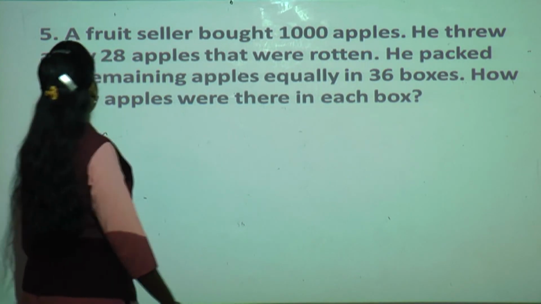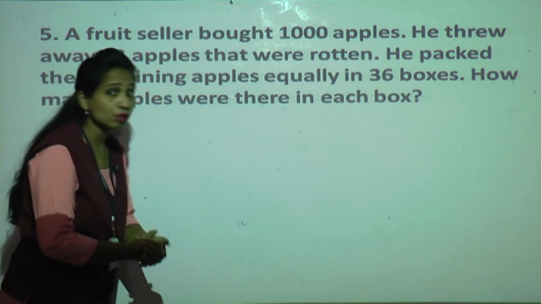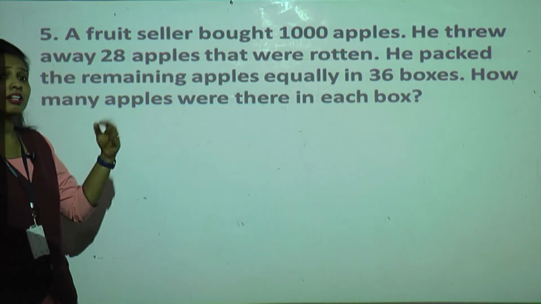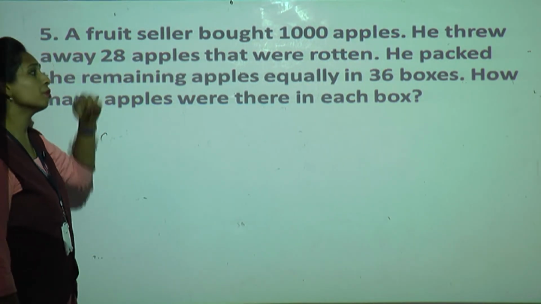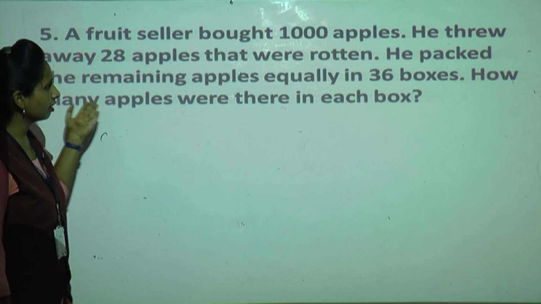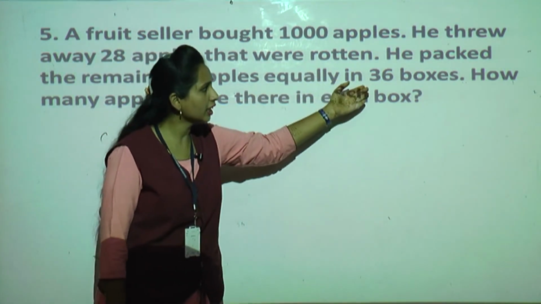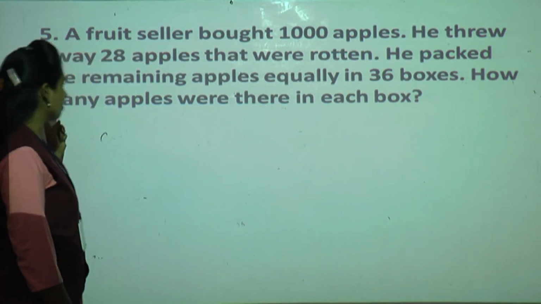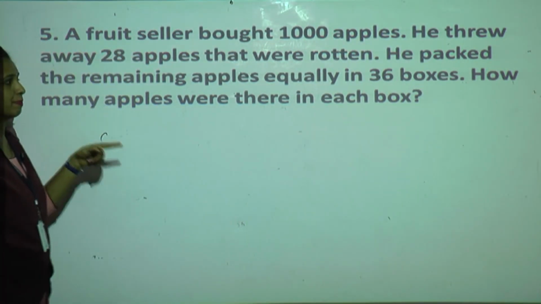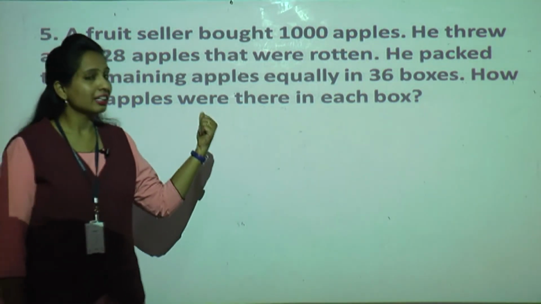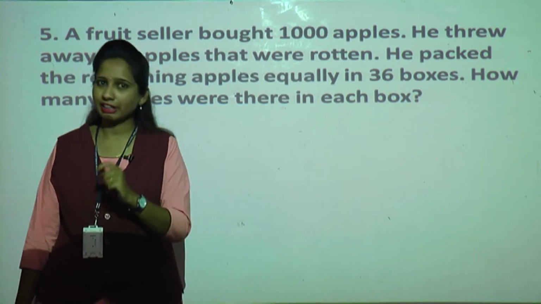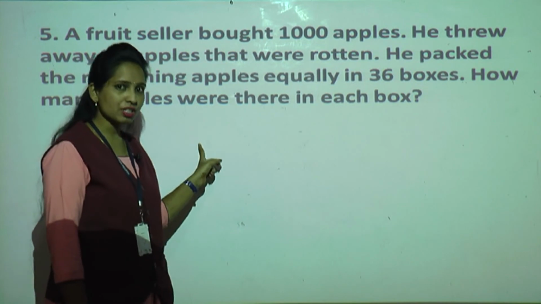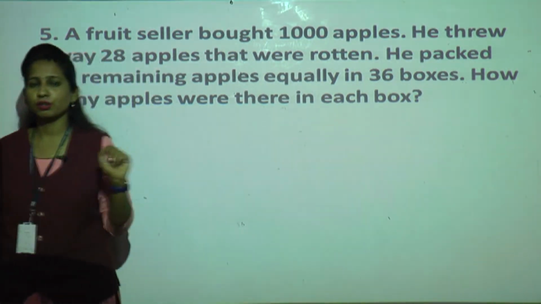Then he packed the remaining apples. So first what do we have to do here? We have to find out how many apples are remaining after throwing away 28 apples. Then the remaining apples, what did he do? He equally packed them in 36 boxes. Now we have to find out how many apples were there in each box. These types of questions we have solved in grade 3. I explained this question. Now you just try to solve it.